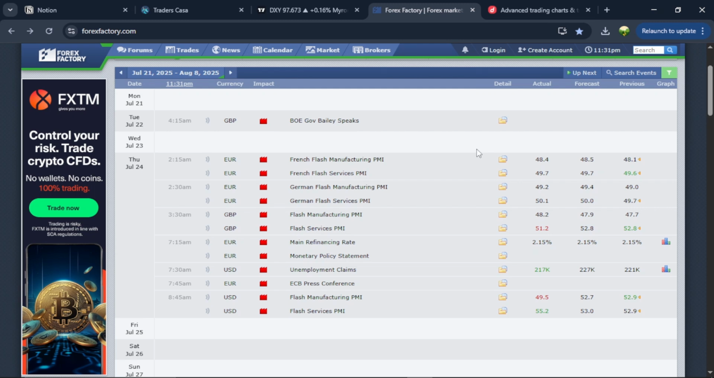Monday we had no news. Tuesday we had news on pound. Wednesday we had no news. Thursday we had euro news, pound news. We had news on pound and USD as well. So on Thursday was really a jam-packed day for news events. On Friday there was no news as well.